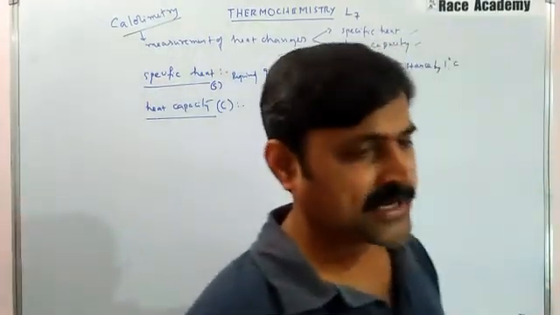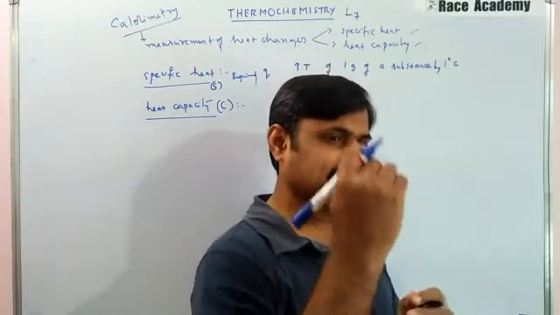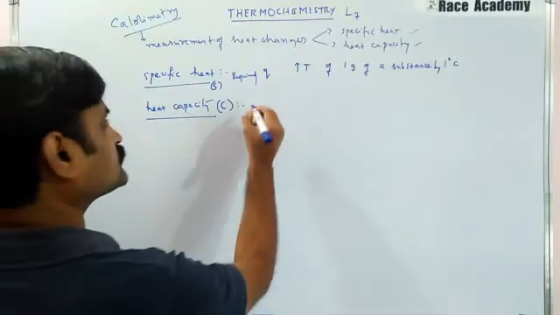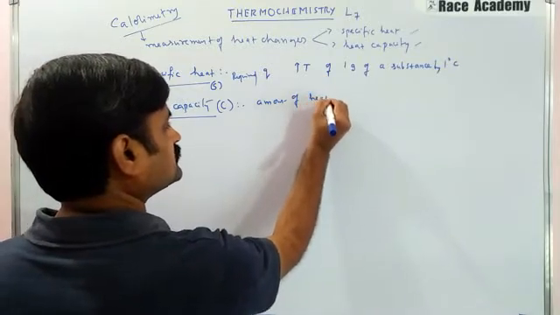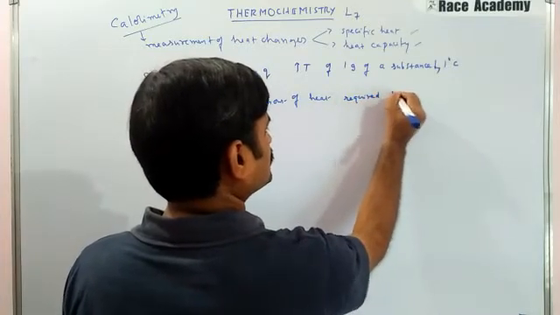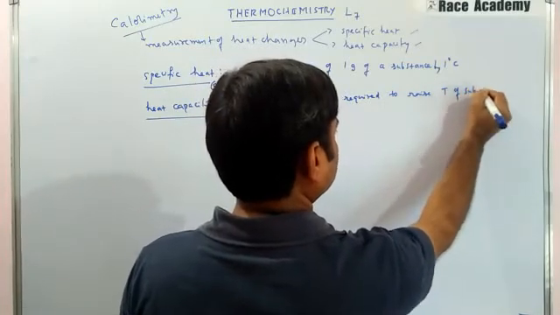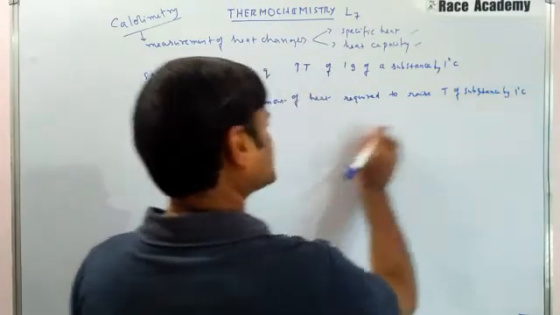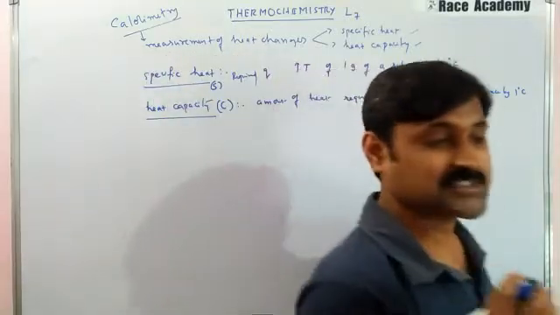So this is also the amount of heat required to raise the temperature of an object by 1 degree Celsius. Here there is no condition about the quantity of the substance.